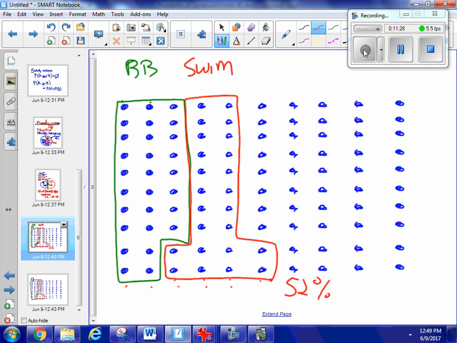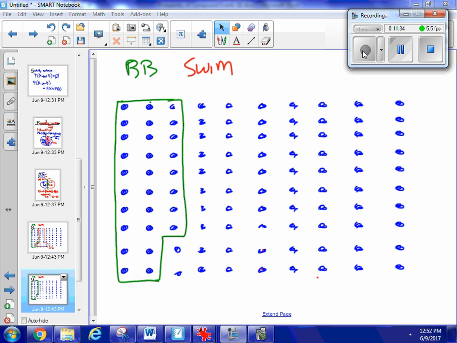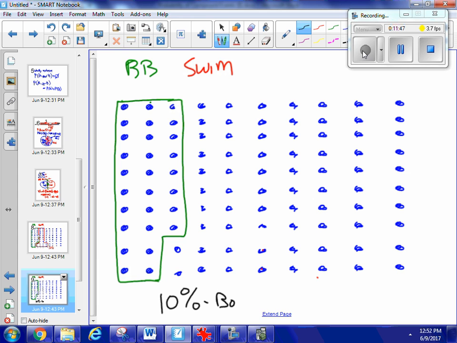Well, let's take a look at it if they're allowed to play two sports. So I still have my 28% of basketball players, but I've also been told that 10% of the student athletes do both swim and basketball. So that means 10 of these 100 do both swimming and basketball.